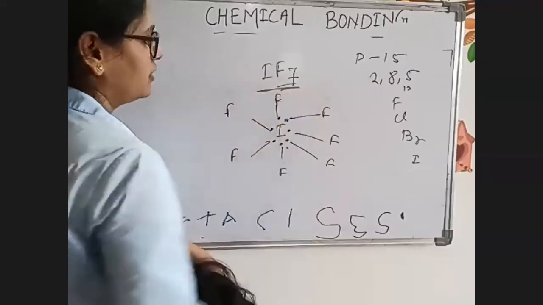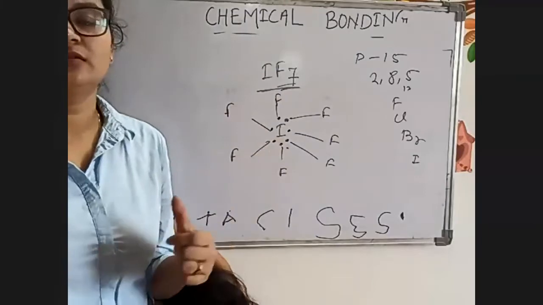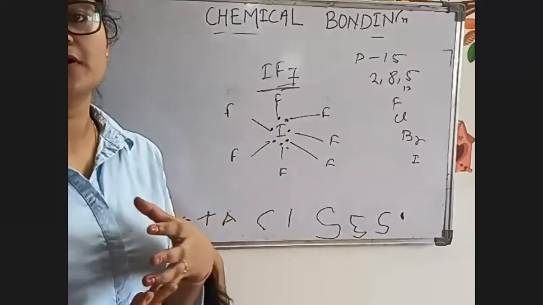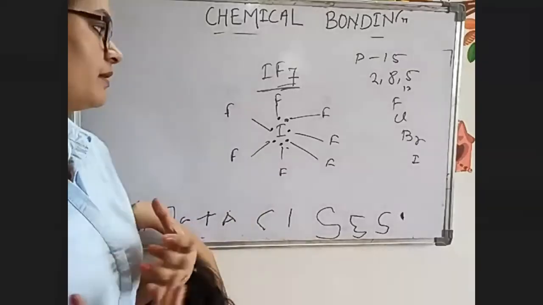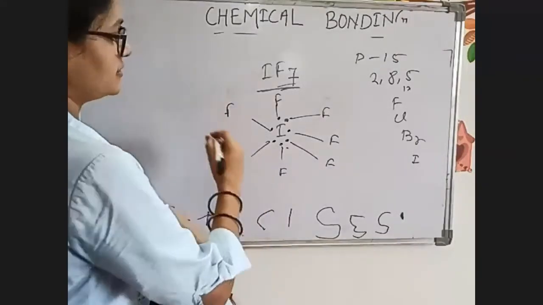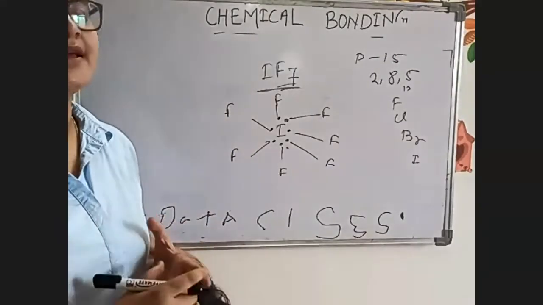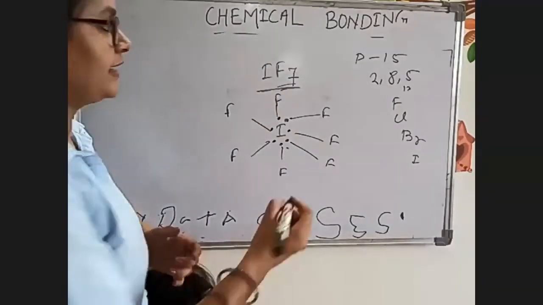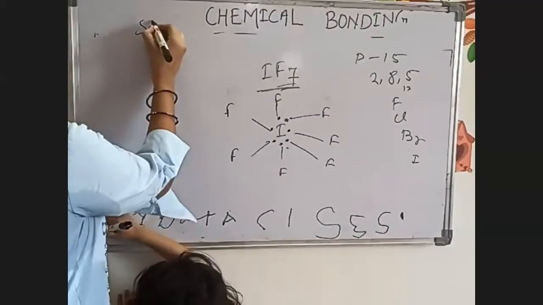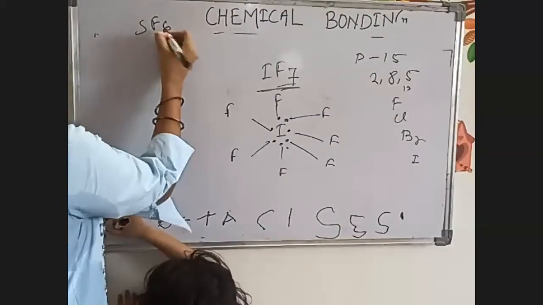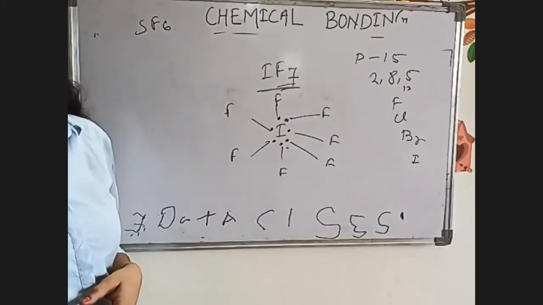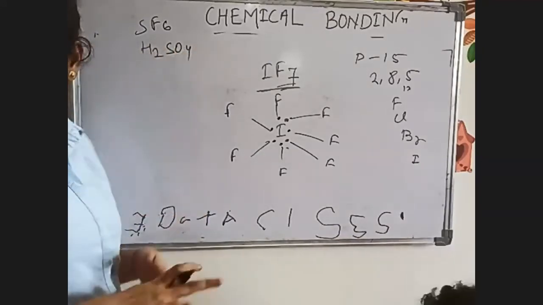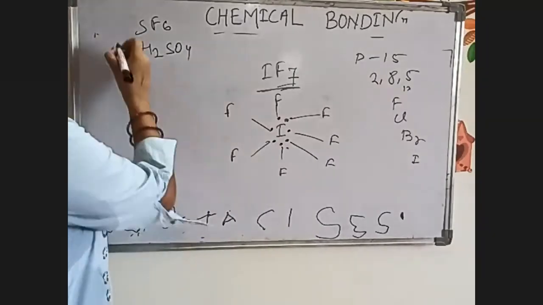Right. Understood. But still, anyone can say that this compound will be highly unstable because it has more than 8 electrons, but it's not true. This IF7 exists, and it's a stable compound. Similarly, you have to write down for SF6 as homework, and H2SO4.